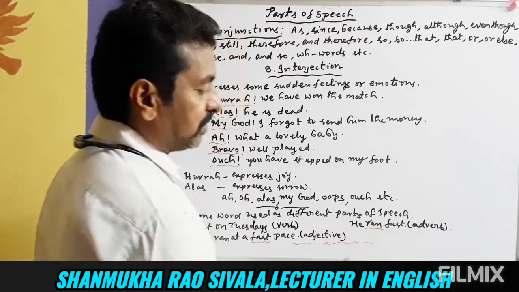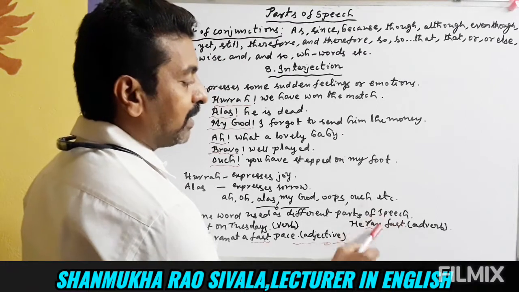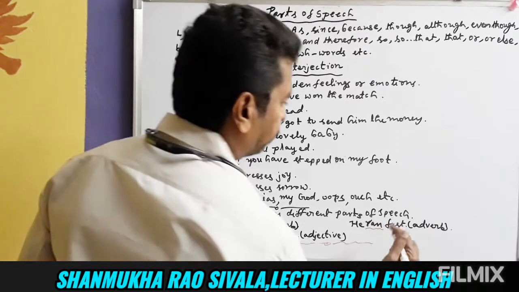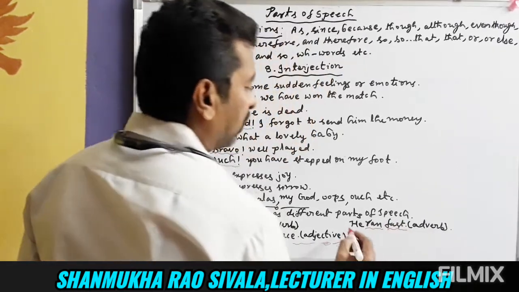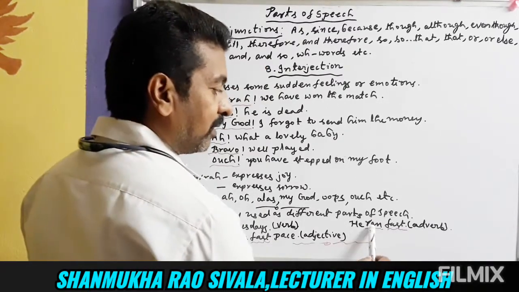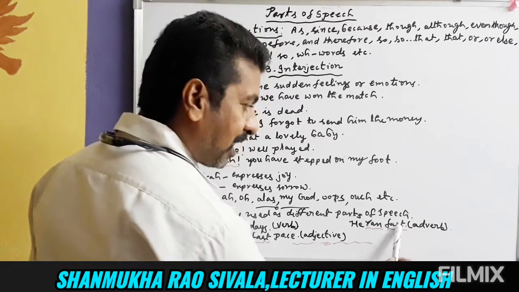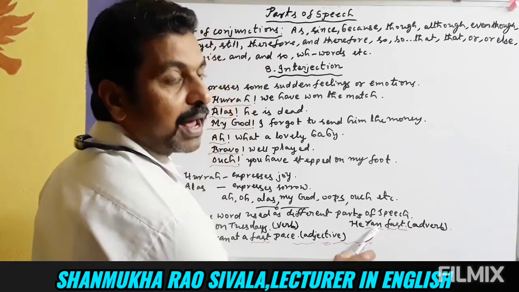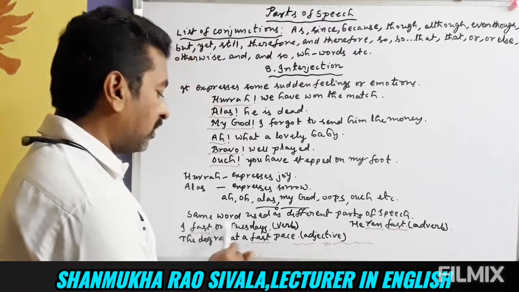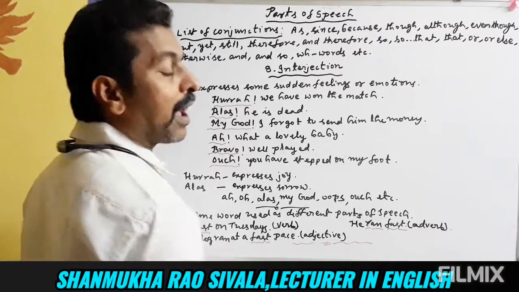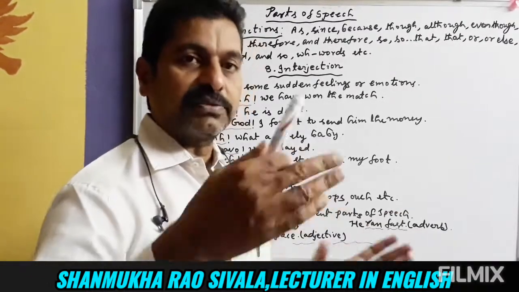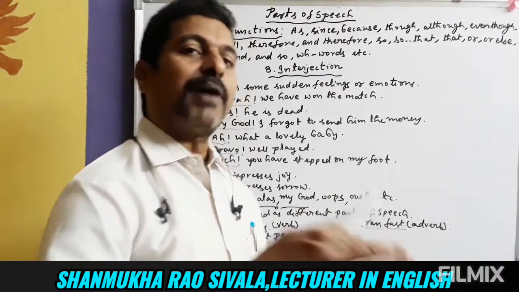He ran fast. Ran is a verb, so here fast is an adverb, because "he ran" has the verb ran, and fast adds some meaning to the verb ran. So fast is an adverb. The same word fast: here verb, here adjective, here adverb. Same word used as different parts of speech. According to its function, we will decide what part of speech it is.